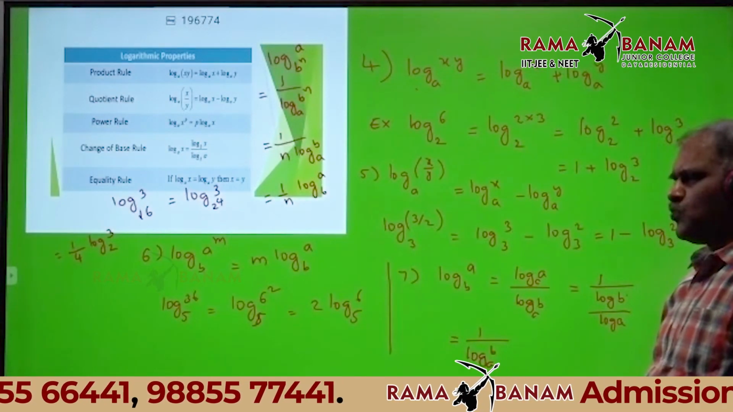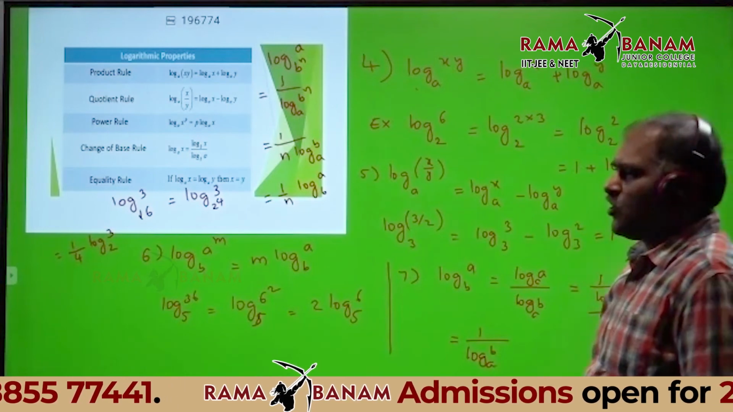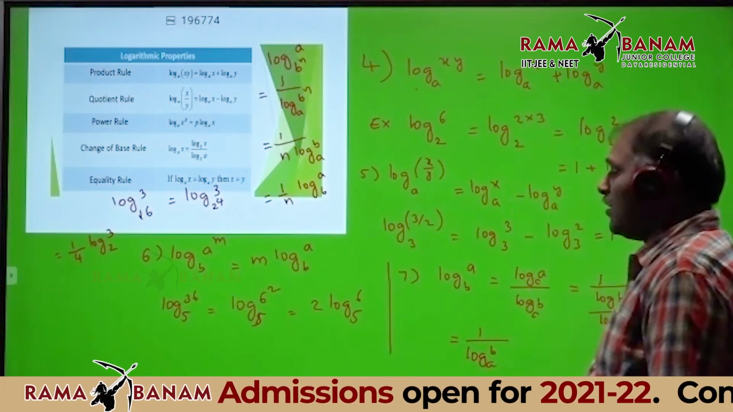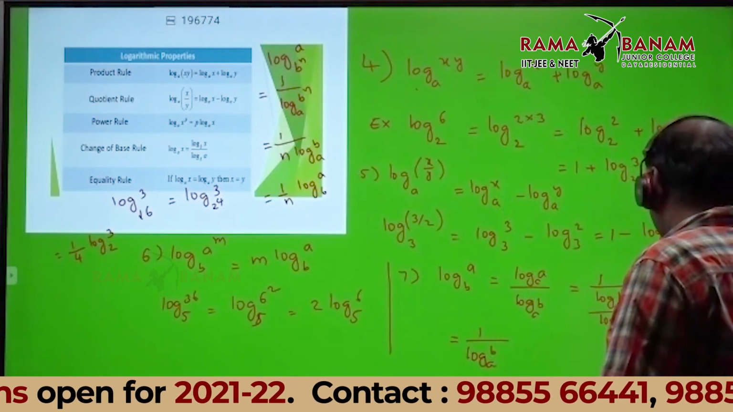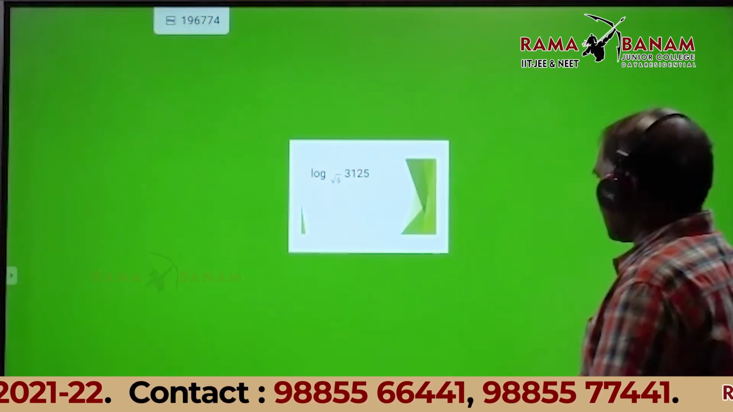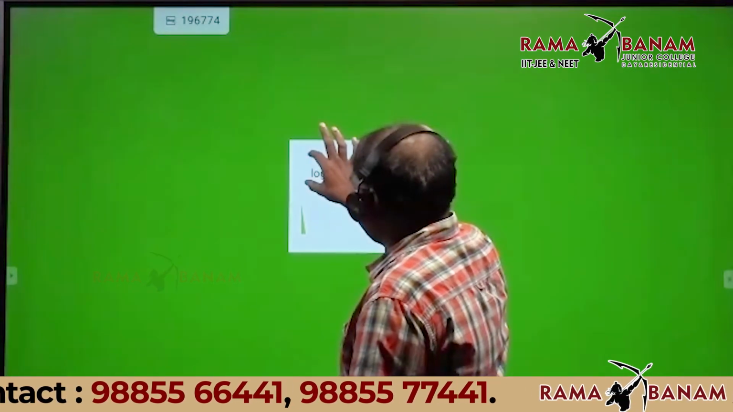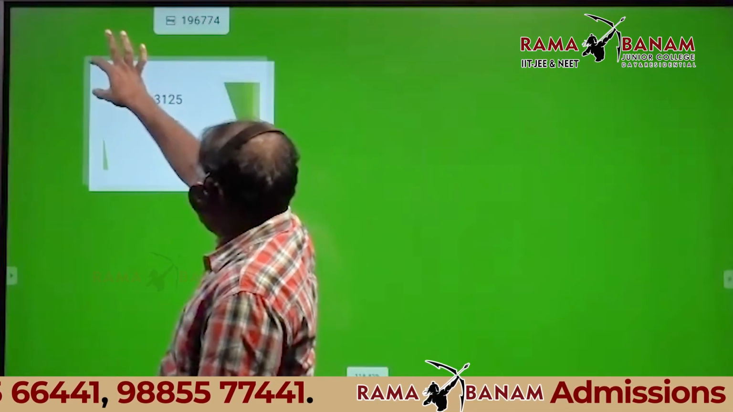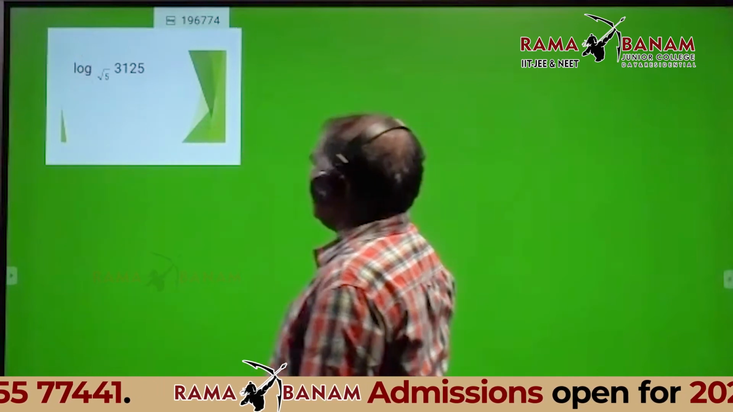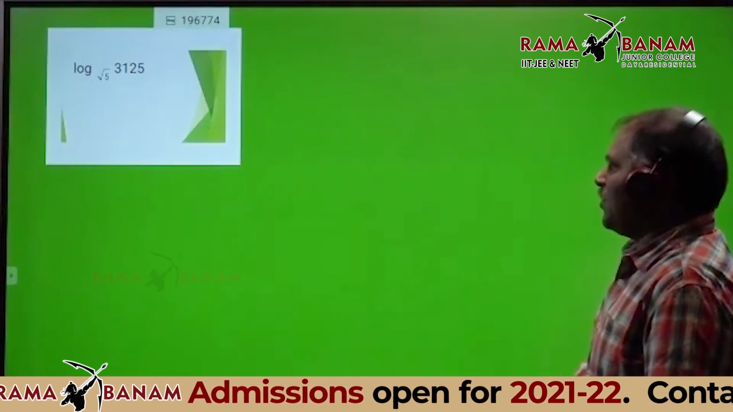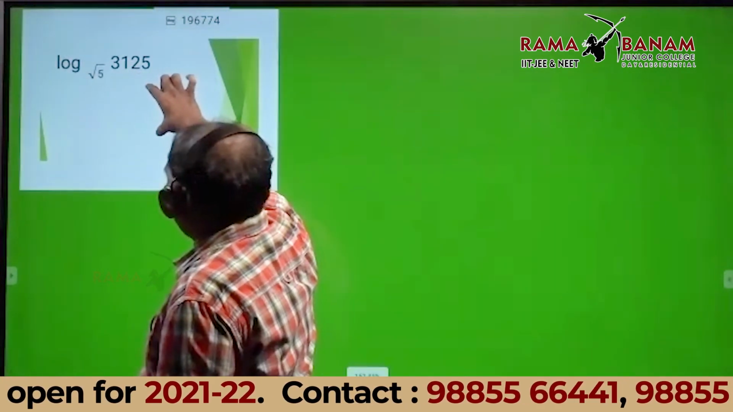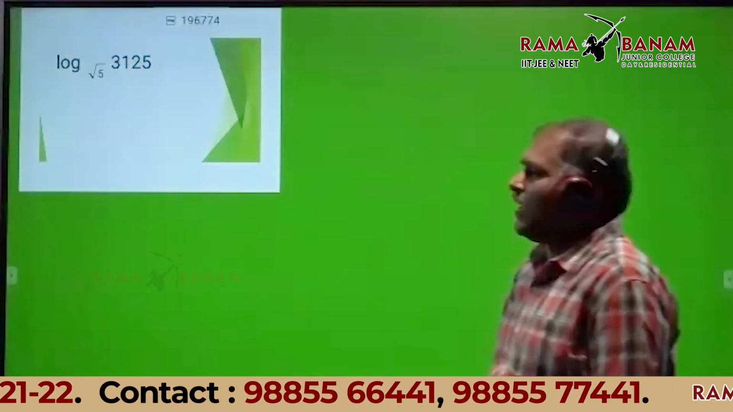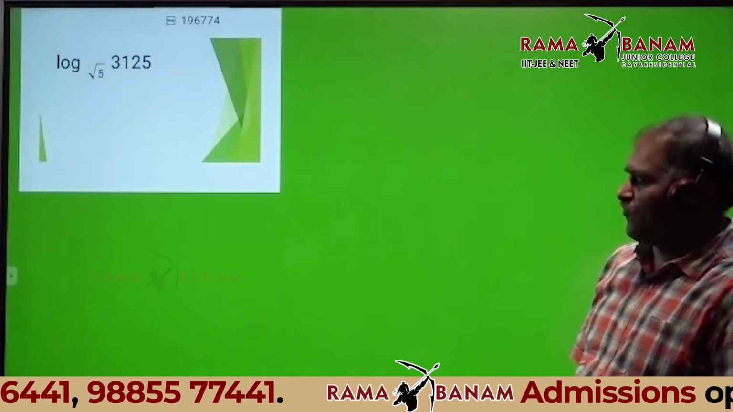Okay. One small question based on logarithms will be there. Based on logarithms, one small question, write down. Here, logarithm of 3125 base root 5.